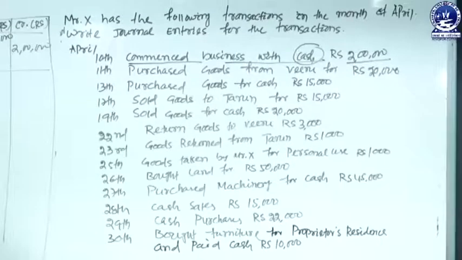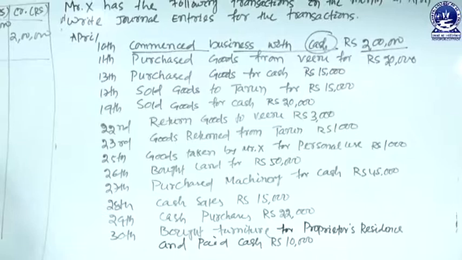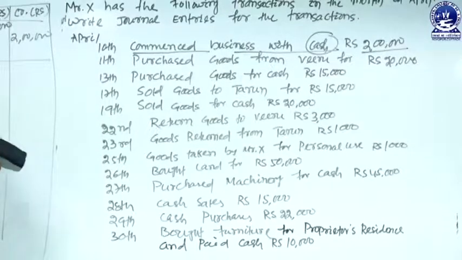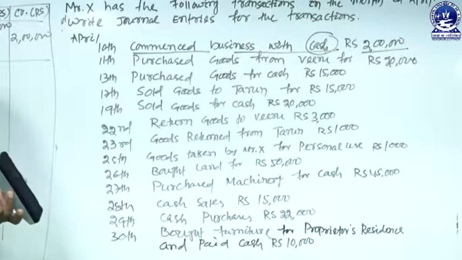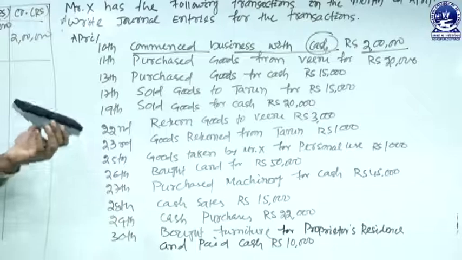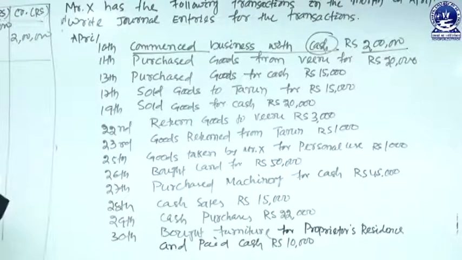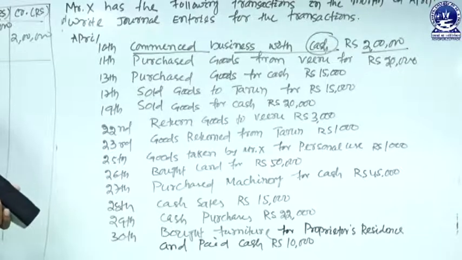The transaction is purchased goods from Bhiru for rupees 20,000. So when goods are purchased and the name of the person is mentioned, we assume that it is a case of a credit transaction. Purchase means the goods are purchased either in the form of cash or in the form of credit. Here no cash is mentioned, but the transaction is made with Bhiru. So the supplier or the creditor's name is mentioned here, so we assume that it is a case of a credit transaction.